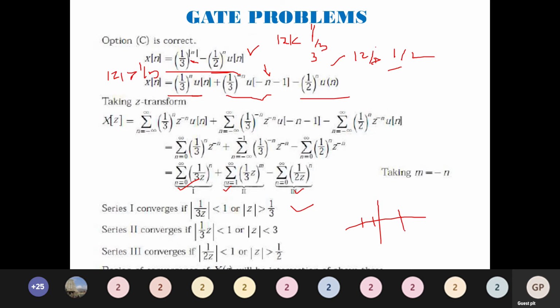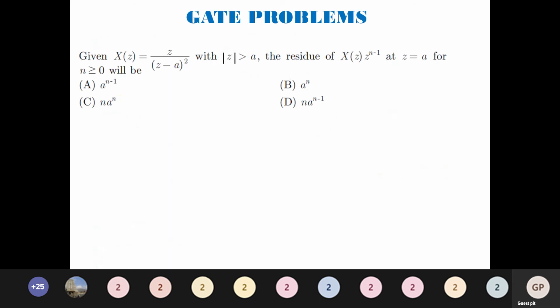Correct? So this is how it will be. |z| greater than 1/3, |z| greater than 1/2, |z| less than 3. You have to fix the region of convergence in such a way that there is no overlapping. So the ROC is 1/2 less than |z| less than 3. I'll go to the next question.